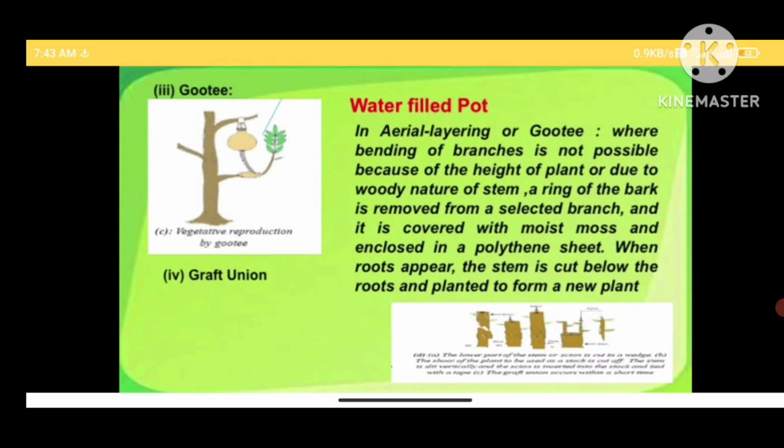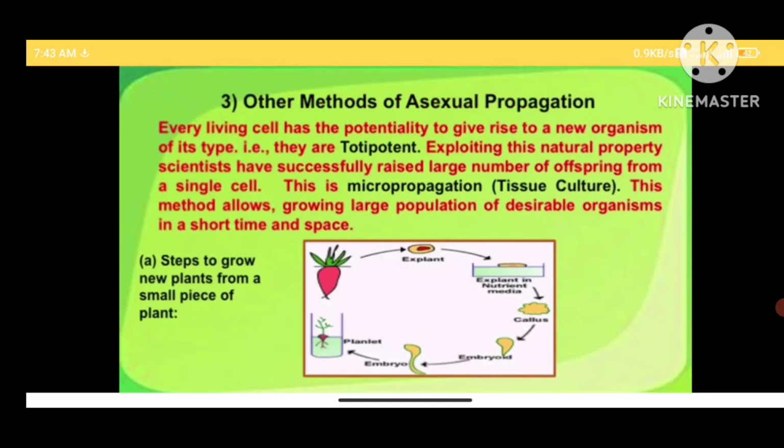Other methods of asexual reproductive propagation are where we are exploiting the natural ability of the plant cells to grow new organisms. Every living cell has the potentiality to grow into its own type, that is, they are totipotent, totally potential to give rise to another organism.